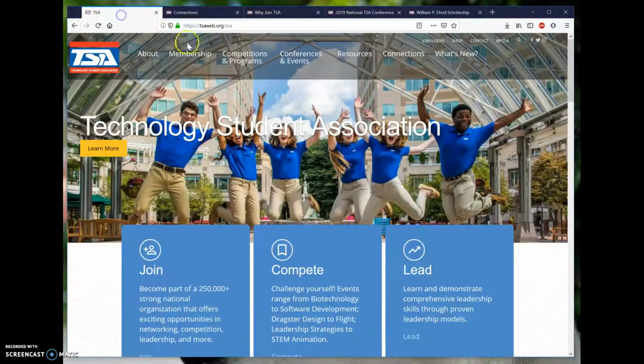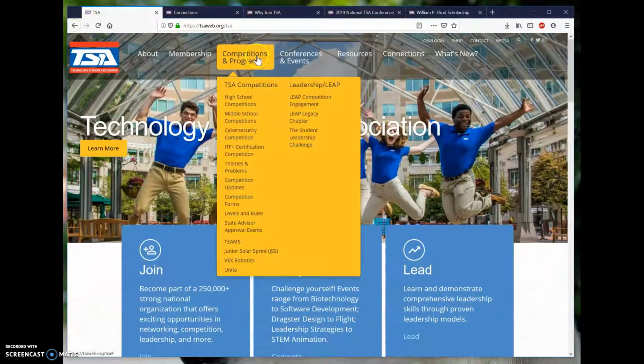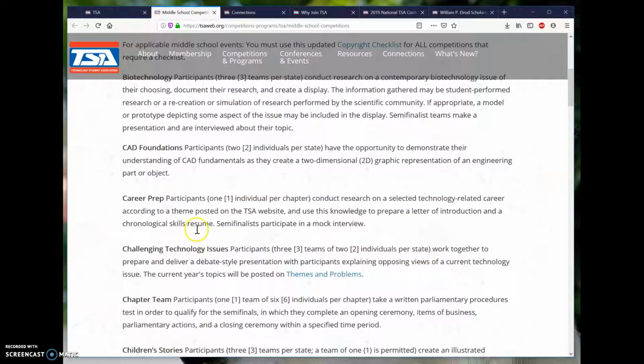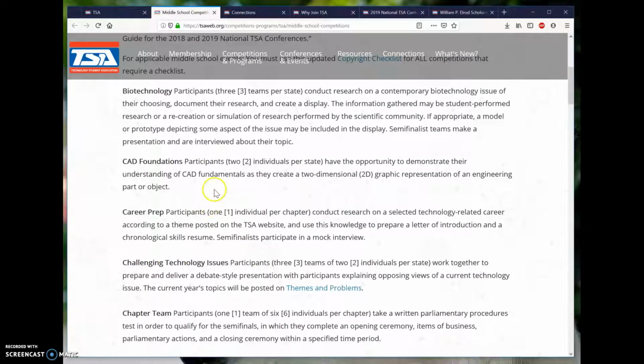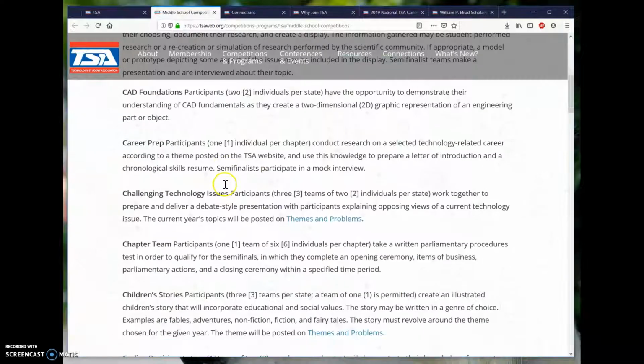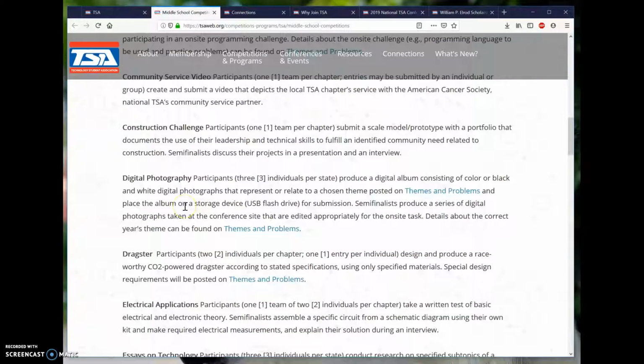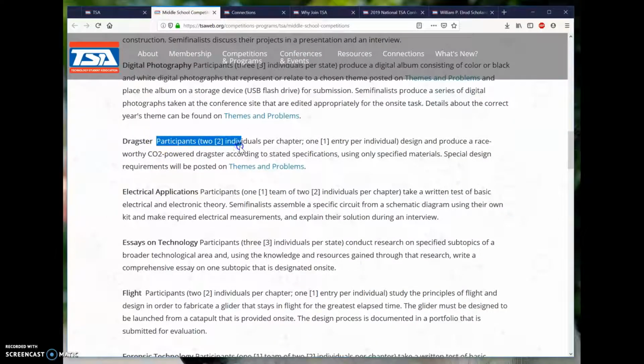Coming back, probably the most important tab for this class, because many of the assignments will come directly from this. These are TSA competitions. So there's high school competitions, those are for the 9th grade students, and then the middle school competitions, that will be for the 7th and 8th graders. So if I click on middle school competitions, it will show you a list of interesting projects that have been predetermined, and these are competitions that you can compete in with other schools. Some of the ones that we will explore are the CO2 dragsters,